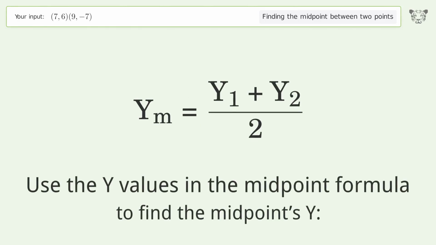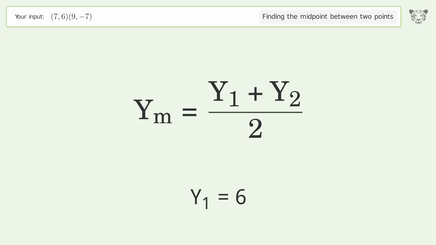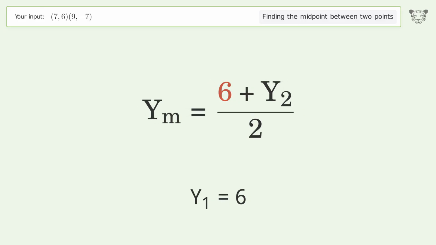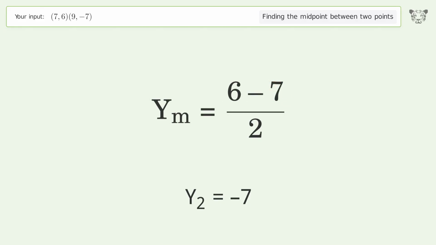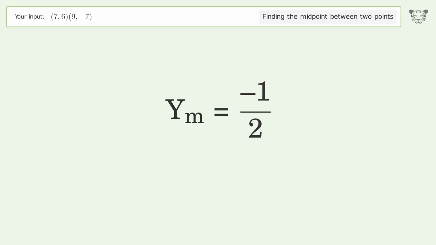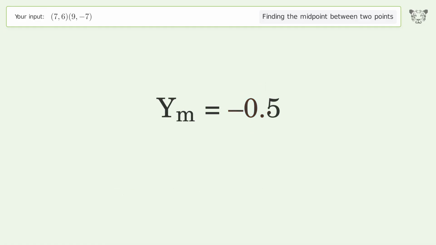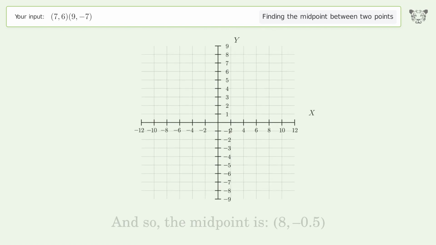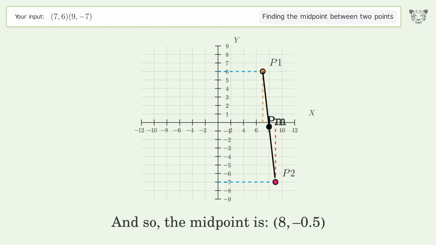Use the y values in the midpoint formula to find the midpoint's y. y1 equals 6. y2 equals -7. Simplify the arithmetic. And so, the midpoint is 8, -0.5.